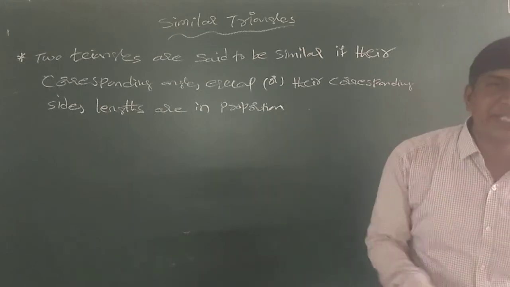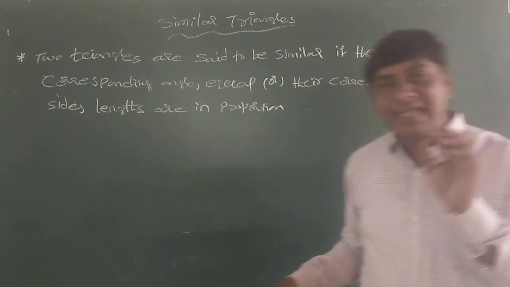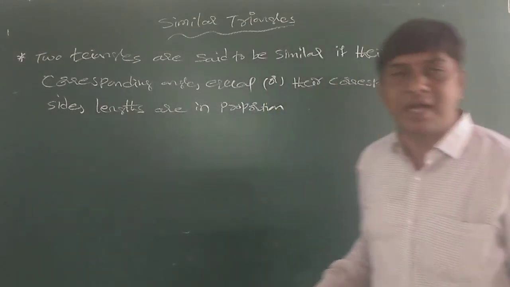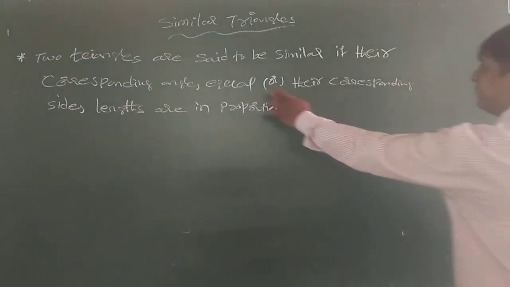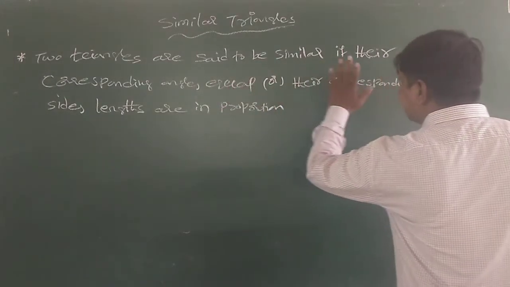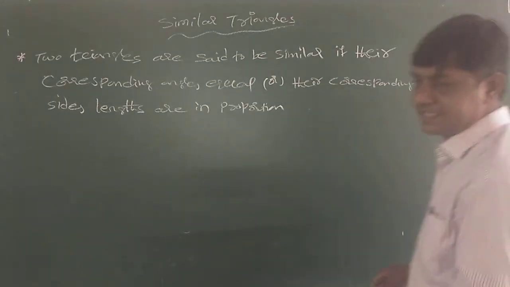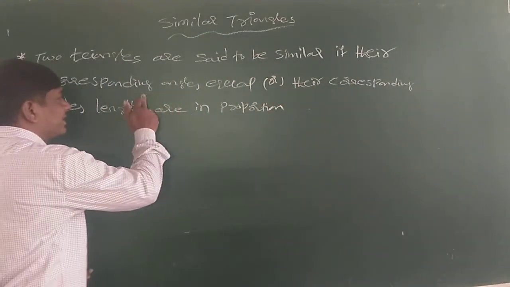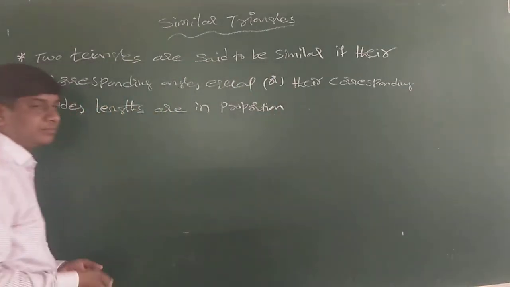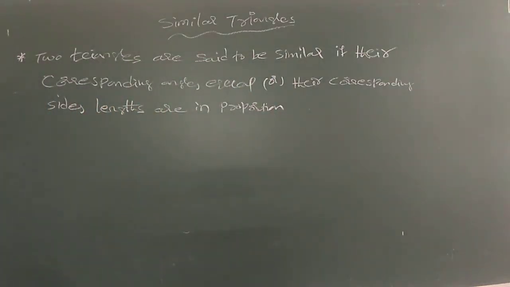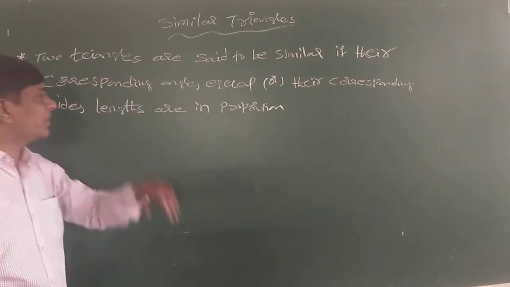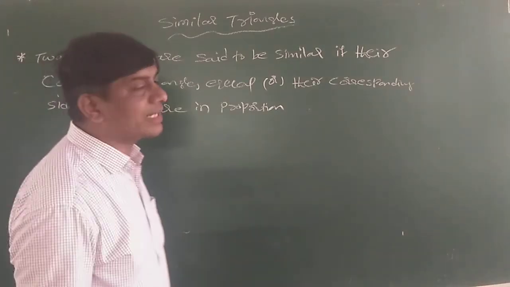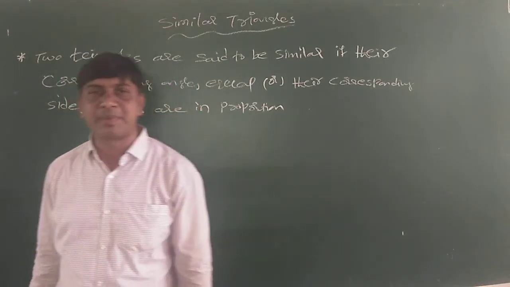Already discussed in the previous video. Because a triangle is a special kind of polygon in that if one condition exists, the second condition automatically exists. If this exists, this will exist.